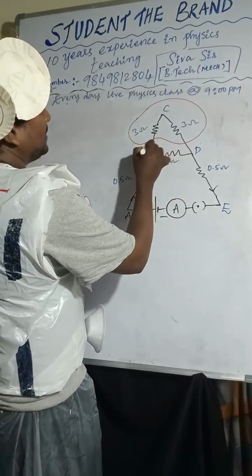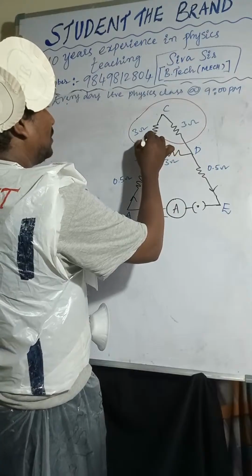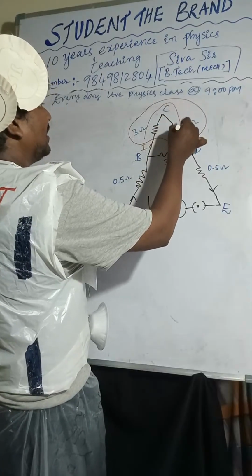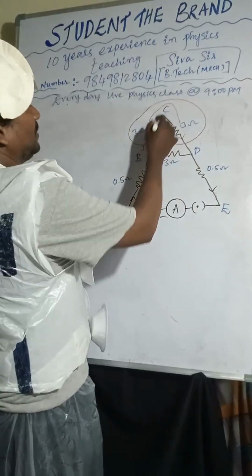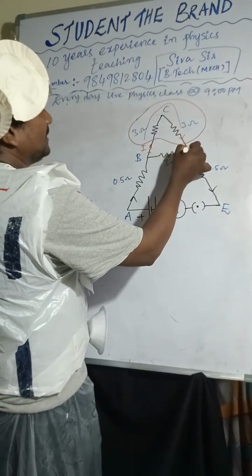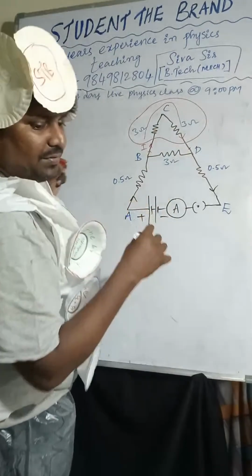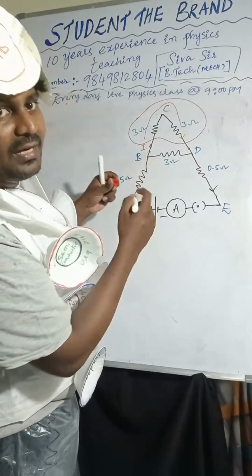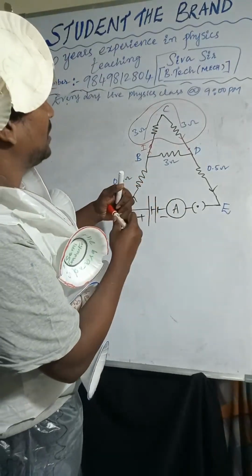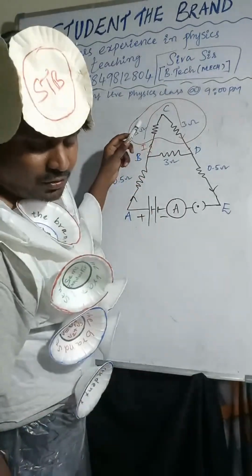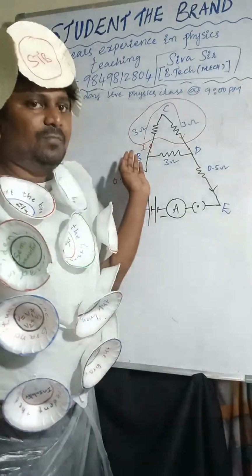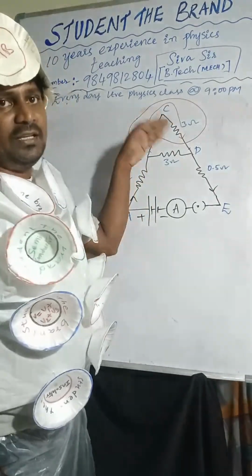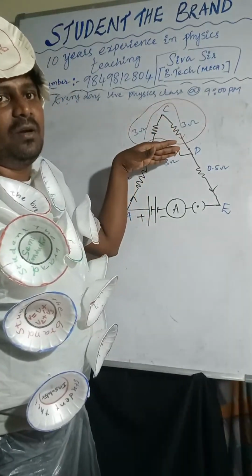Current is passing from here, through this end until here, the same current. Whatever current is flowing from here to here, the same current is flowing. Why? Because those two are connected in series combination. That's why we are taking a series combination.